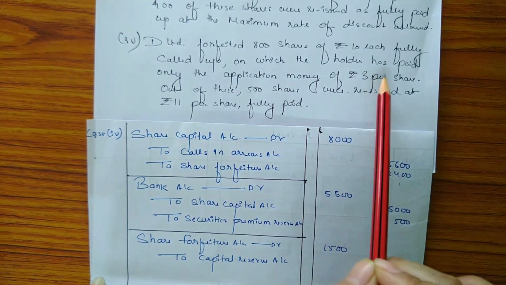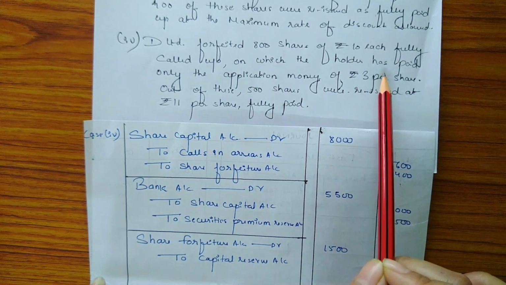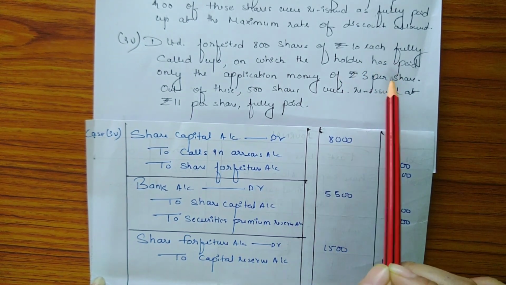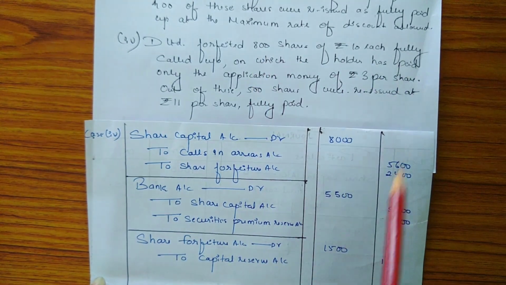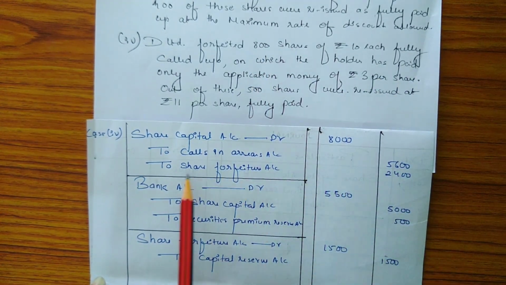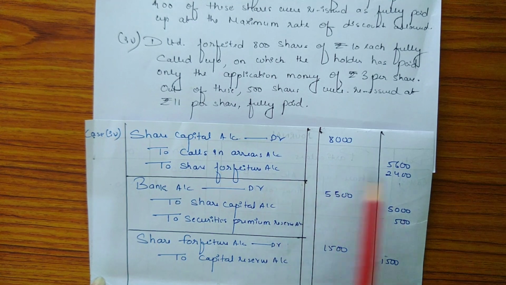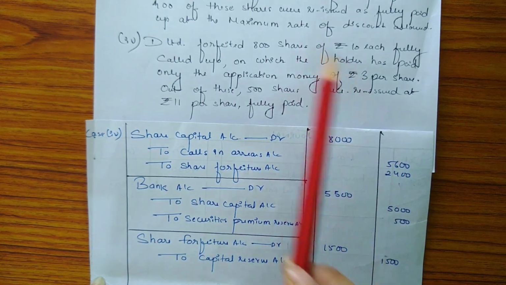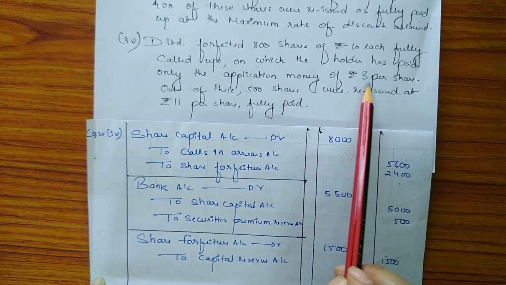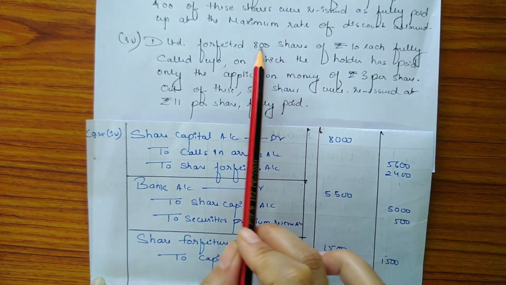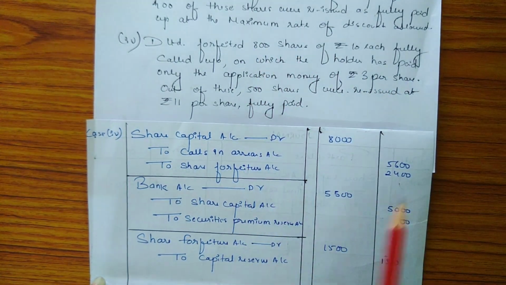So 10 minus 3 is 7. 7 will be the amount which is not received on allotment and other calls. So 800 into 7 will be 5,600. Share forfeiture account is credited with the amount 2,400, because the number of forfeited shares is 800 and the amount paid on application is rupees 3. So 800 into 3 is 2,400.